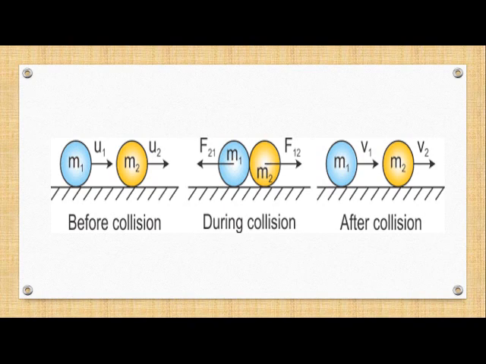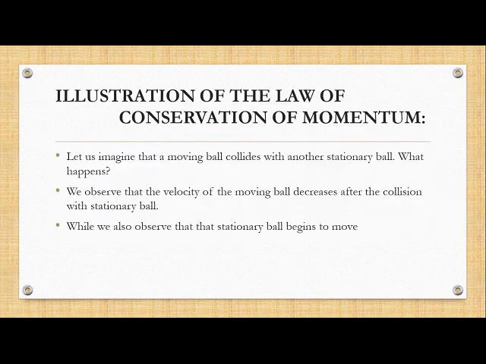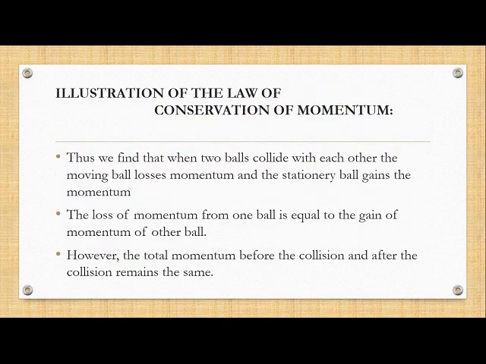So children, if we try to calculate the momentum before collision and after collision, it comes out to be the same. So let us try to prove it. Let us illustrate the law of conservation of momentum. Let us imagine that a moving ball collides with another stationary ball. What happens? As I just explained, the velocity of the moving ball decreases after the collision with the stationary ball, and we also observe that the stationary ball starts moving.